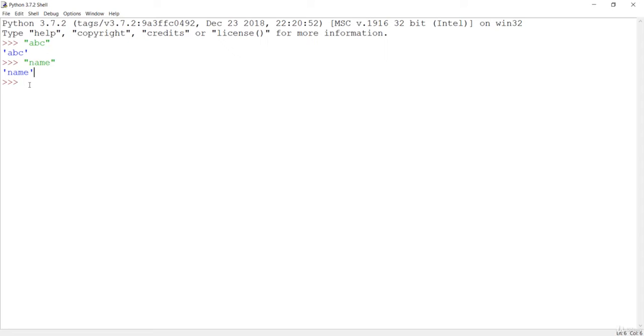So let's see how to create a string and store it in a variable. If I say my string, because we don't need to specify the types in Python, it is done dynamically by the Python interpreter. So if I say hello, and I create this string and print my string, it is going to give us the same string over here.